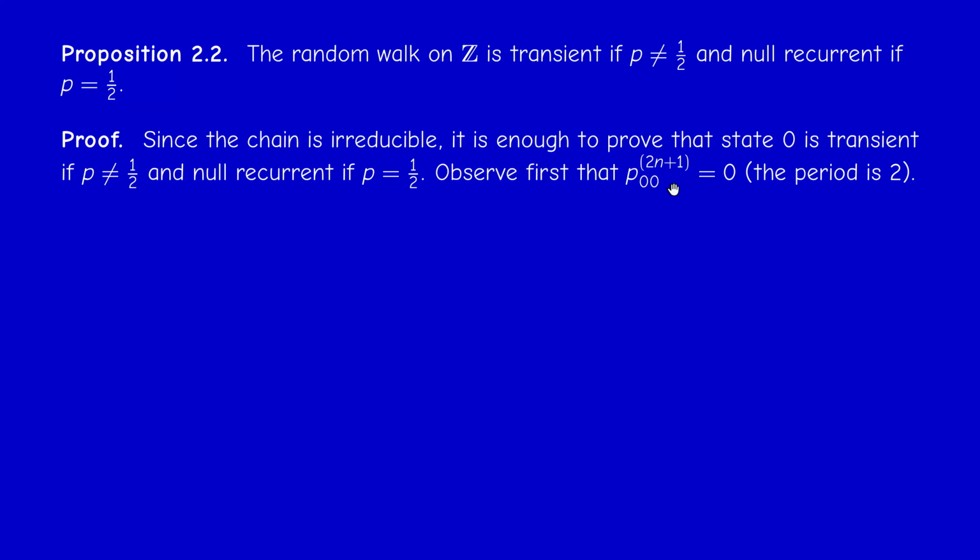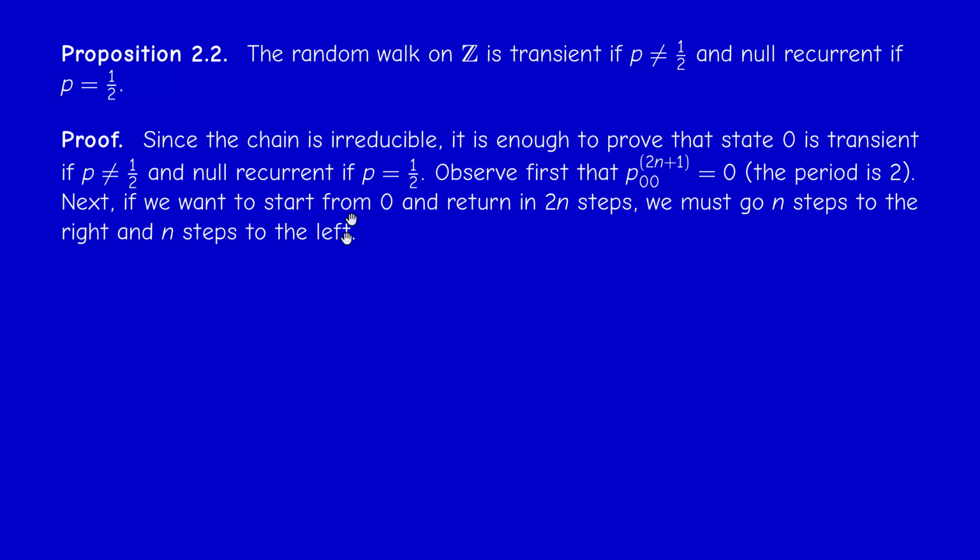So this means that the period of state 0, and therefore of any state, is precisely 2. If I want to go from 0 to 0, I can go 0, 1, and from 1 to 0, or 0, minus 1, 0. This is length 2. It could be of length 4, for example, 0, 1, 2, 1, 0, or 0, 1, 0, minus 1, 0. So you see that the only cycles from 0 to 0 have even length. So P_00^(2n+1) is 0 necessarily.